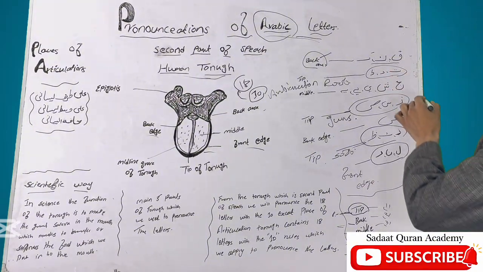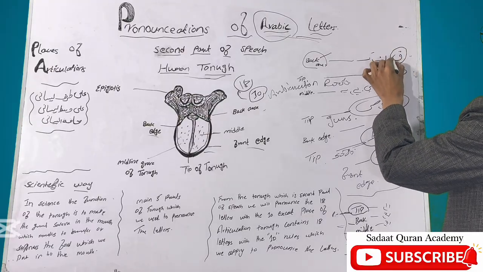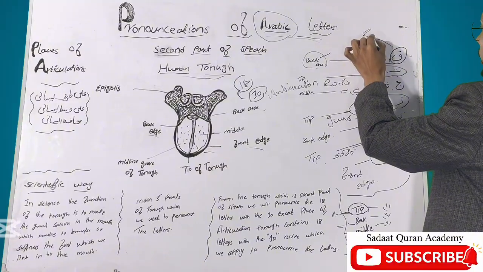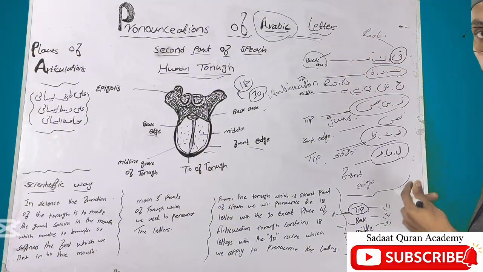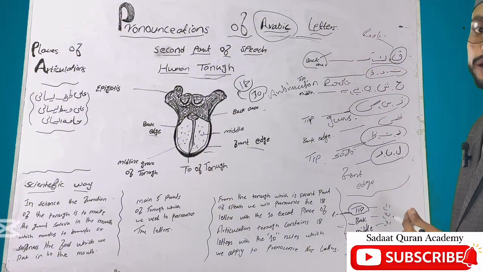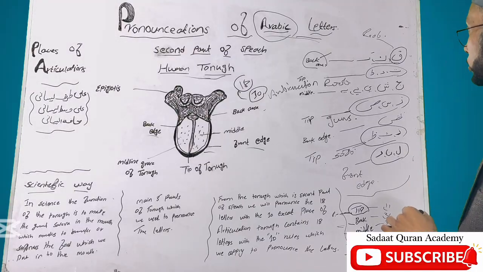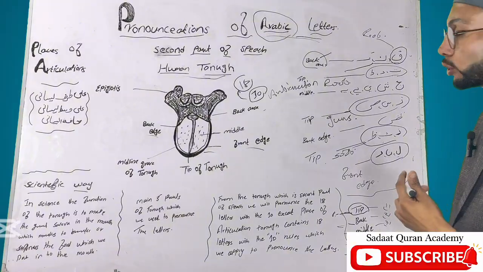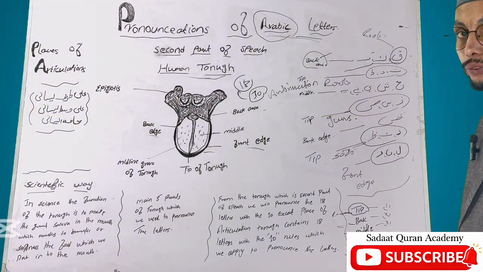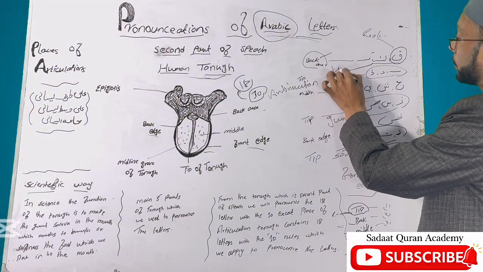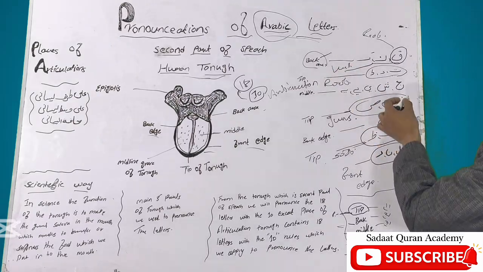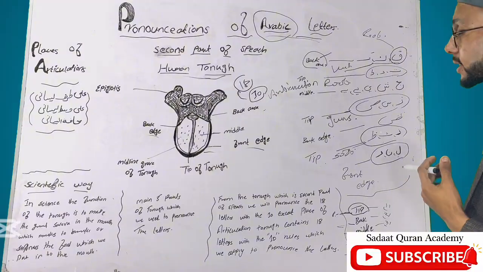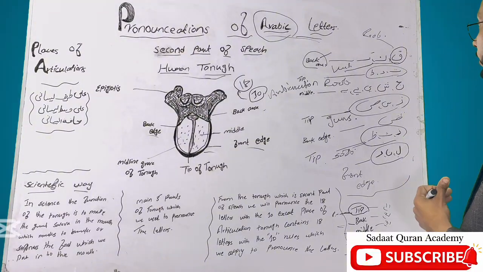Okay. For example, the solid qaf: whenever we pronounce it, you can say the back of the tongue or root of the tongue touches the soft palate. Palate means the roof of your mouth. Whenever you pronounce the light kaf, the back or root of the tongue touches the hard palate. Now keep it in your mind: the place of articulation is one, but the position of the letter is different. There are two positions of qaf and kaf.